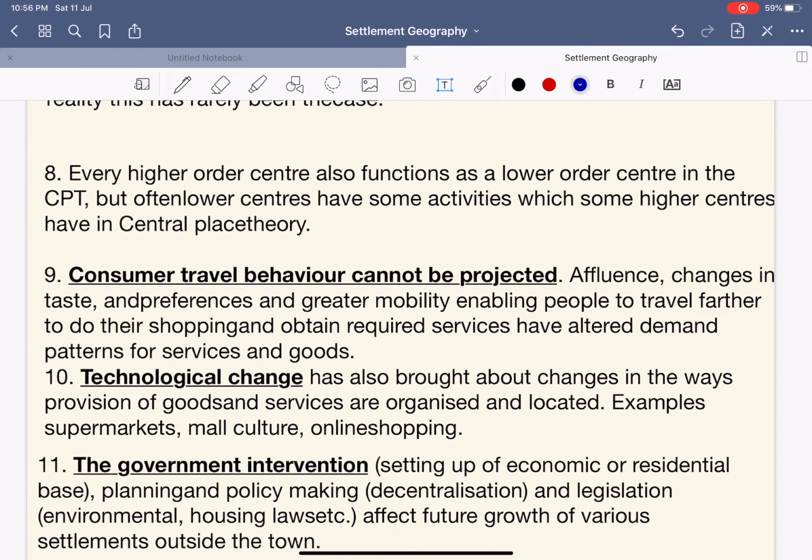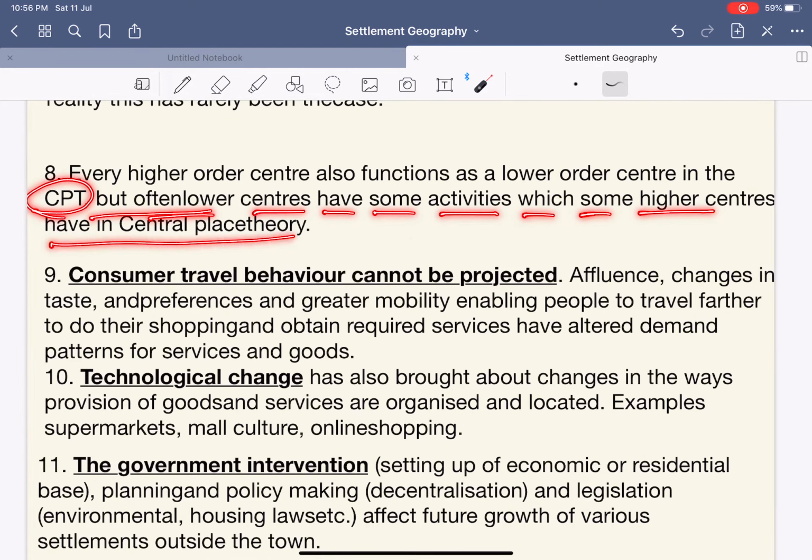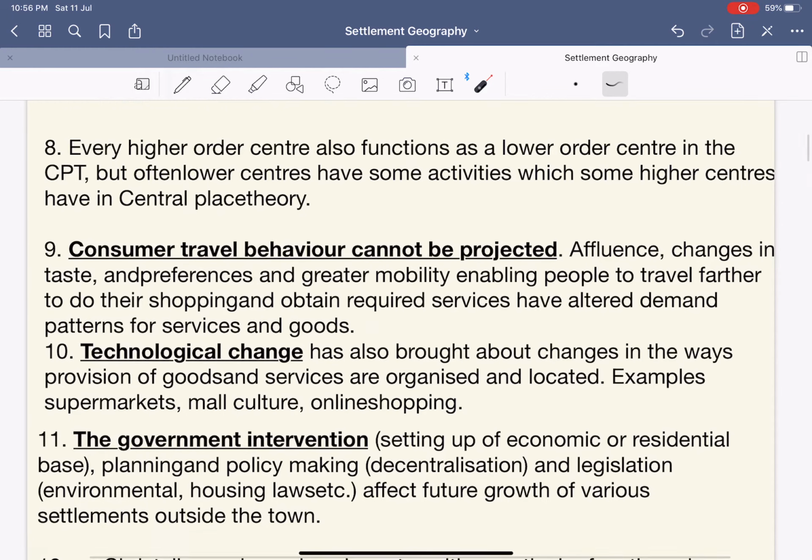Next, even higher order centers also function as lower order centers in the CPT, but often lower order centers have some activities which some higher order centers have in central place theory. See, it simply means that there are certain activities which the lower order place can provide. Let us say a primary healthcare center. A primary healthcare center also exists in the lower order settlement, and it also exists in a higher order settlement. You are able to find primary healthcare centers in almost all villages.